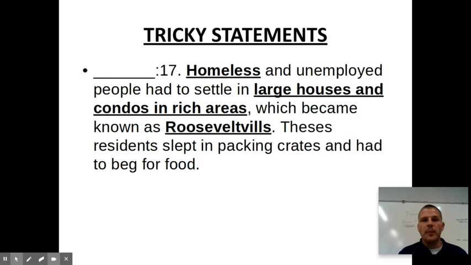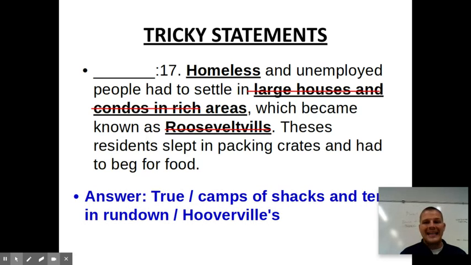Now, homeless and unemployed people had to settle in large houses and condos in rich areas, which became known as Rooseveltvilles. These residents slept in packing crates and had to beg for food. Of course, some of this is false, okay? They were homeless because they lost their jobs, so they could not pay their bills. They lived in what was known as camps of shacks and tents in rundown areas. And these places where these people migrated to were called Hoovervilles. And this was because everybody blamed Herbert Hoover, who was president at the outset of the Great Depression.